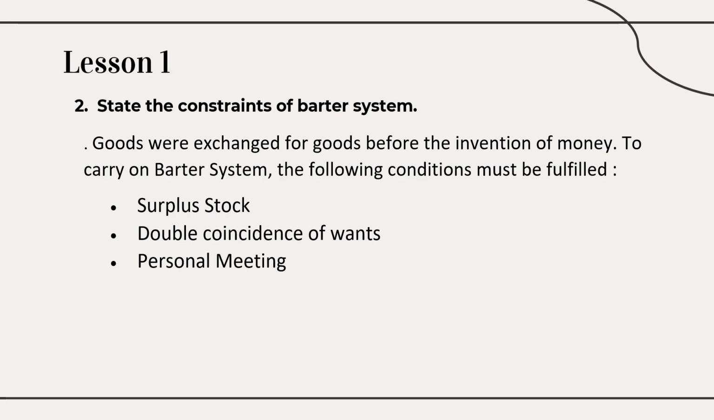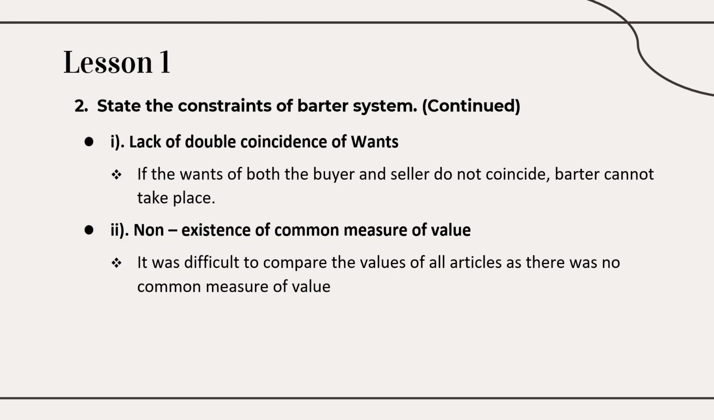Those conditions you can convert like this: lack of double coincidence of wants, then barter cannot take place, and non-existence, that is no common measure of value. In order to compare the values of different articles, it is very difficult because there is no common measure of value. Nowadays we can measure anything in terms of money, isn't it? Even services, even goods at very small measurement we can value in terms of money, but in those days it was not there. So that is one of the difficulties.